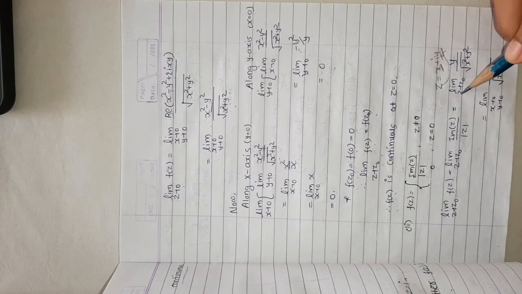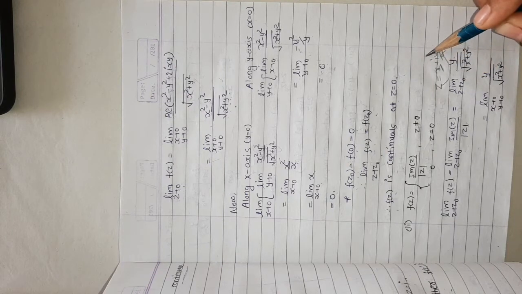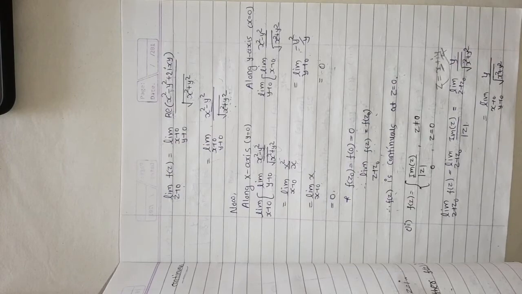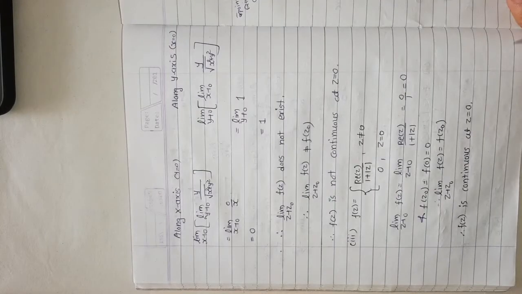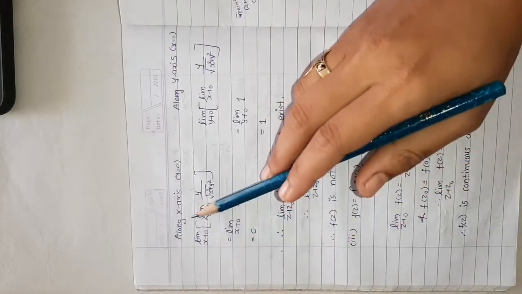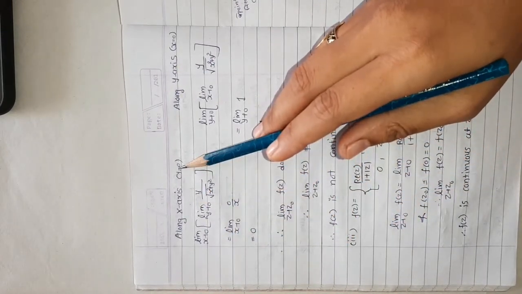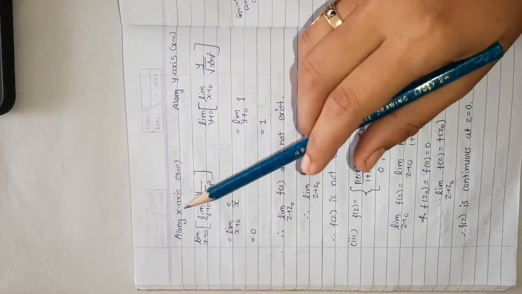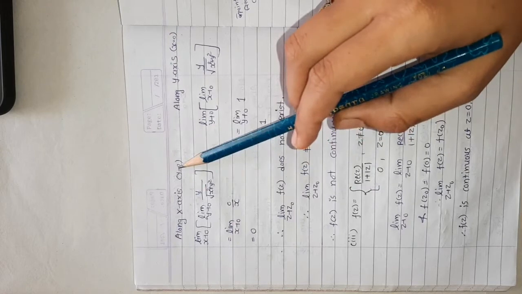So we have limit z tends to z0. So z is x plus iy, z0 is x0 plus iy0. So we have limit x tends to 0, y tends to 0, y upon under root x square plus y square. Now we check along the x-axis and along the y-axis. So along the x-axis we have y equals 0. Along the y-axis we have x equals 0.